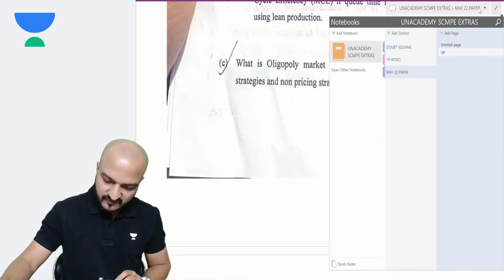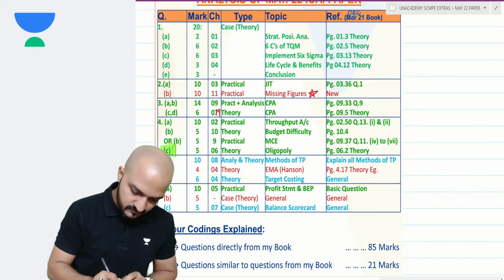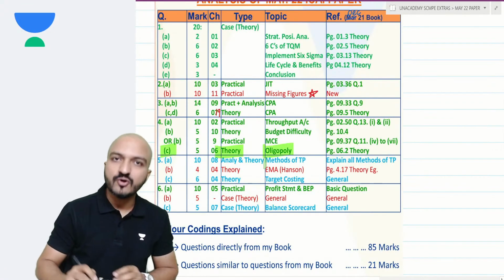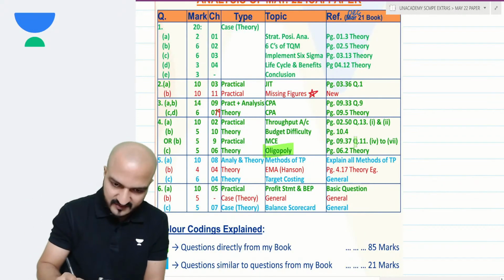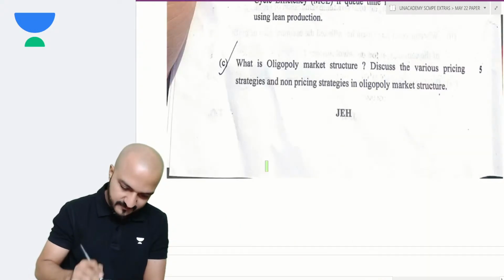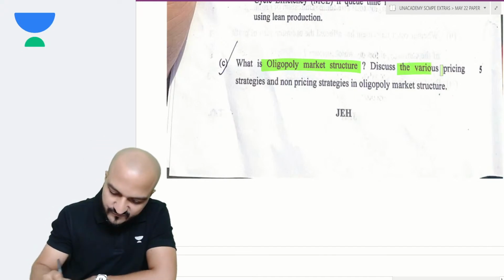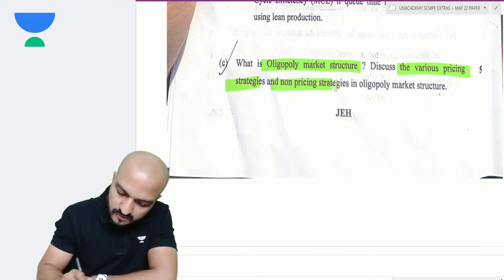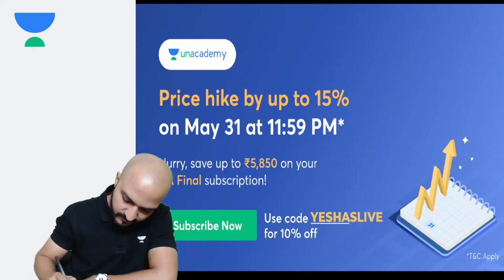And question 4C was again a direct theory. Question 4C, a simple theory regarding oligopoly. And this is again a direct copy paste from my book. You can find that on page 6.2 in my book, chapter number 6. What is oligopoly market structure? And discuss various pricing strategies, non-pricing strategies in oligopoly market structure. I'll show you. That's again from our book.